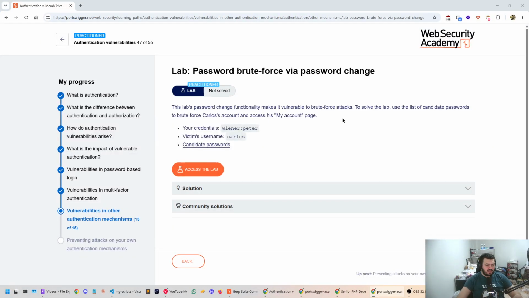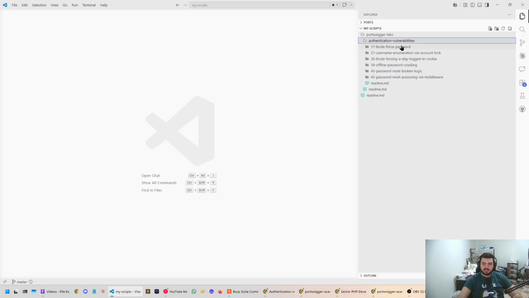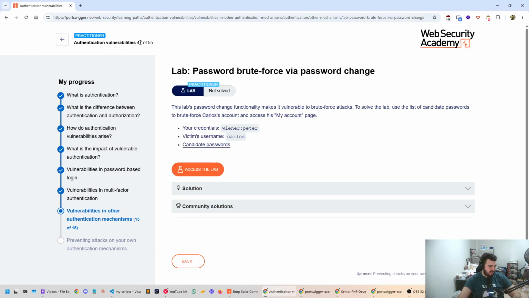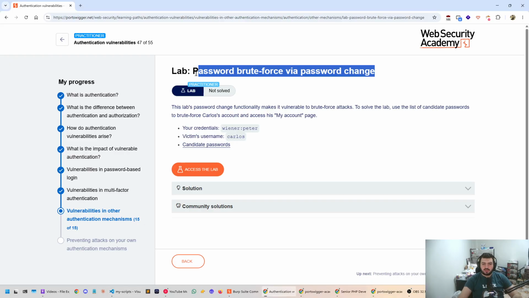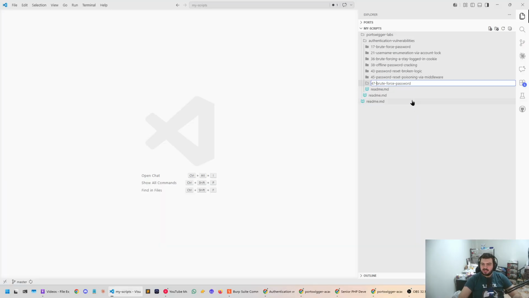Anyway, I'm going to move GitHub away, and we are going to start by creating a new folder right here. It is 47. Wait, 47, and my channel is 47. That was not intentional. That's cool though. Make a new folder here, 47, and then brute force password, or actually just copy this to keep the exact same format. So make it all lowercase and then add dashes, just to keep it the exact same format.